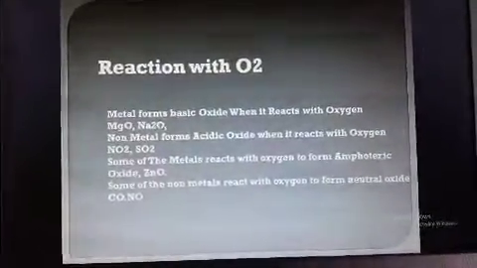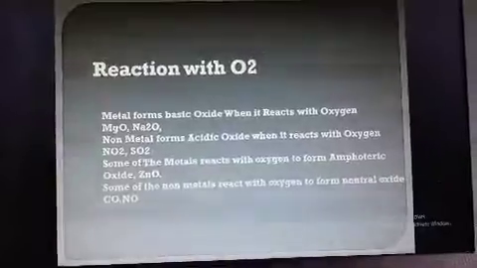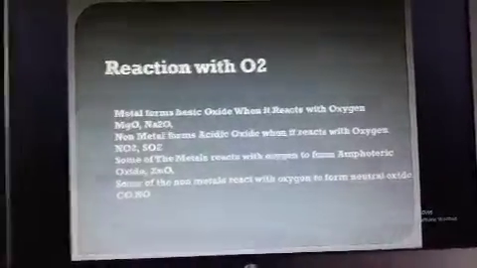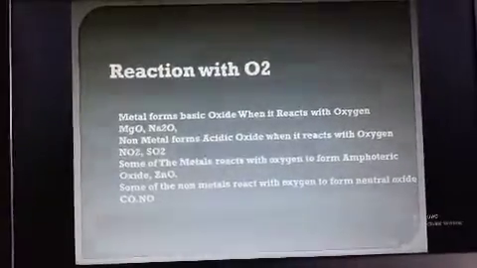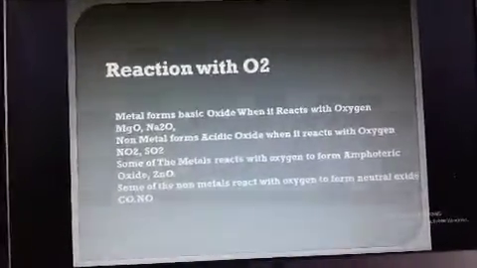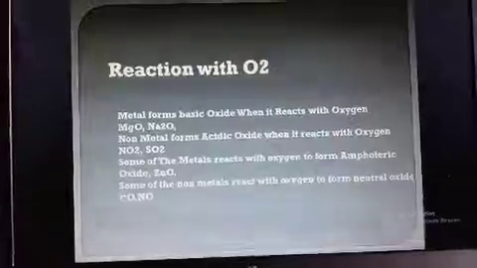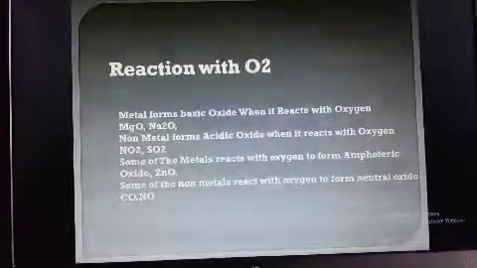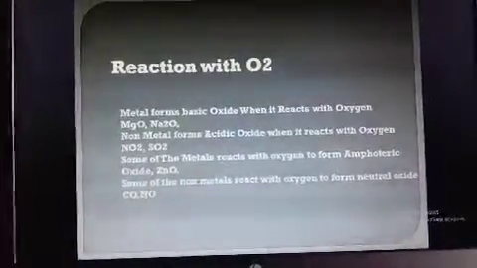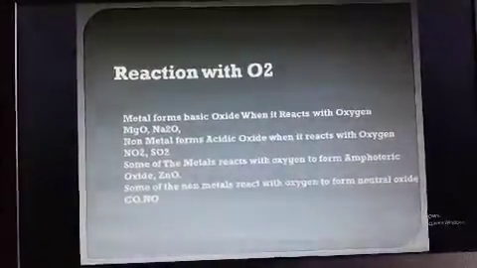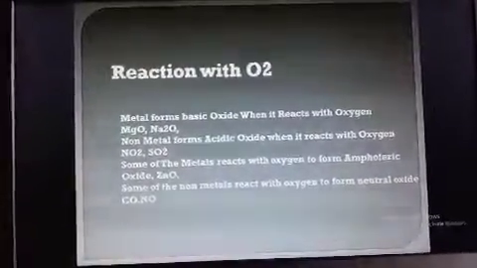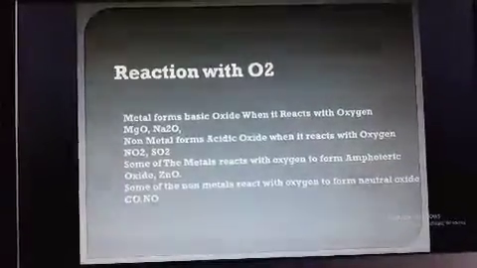Now some of the non-metals react with oxygen to form neutral oxides. Not all non-metals form acidic oxides. Just like you know, hydrogen is a non-metal, and if it reacts with oxygen it will form water, but it's a neutral oxide. And carbon monoxide also is a neutral oxide, and nitric oxide also is a neutral oxide.